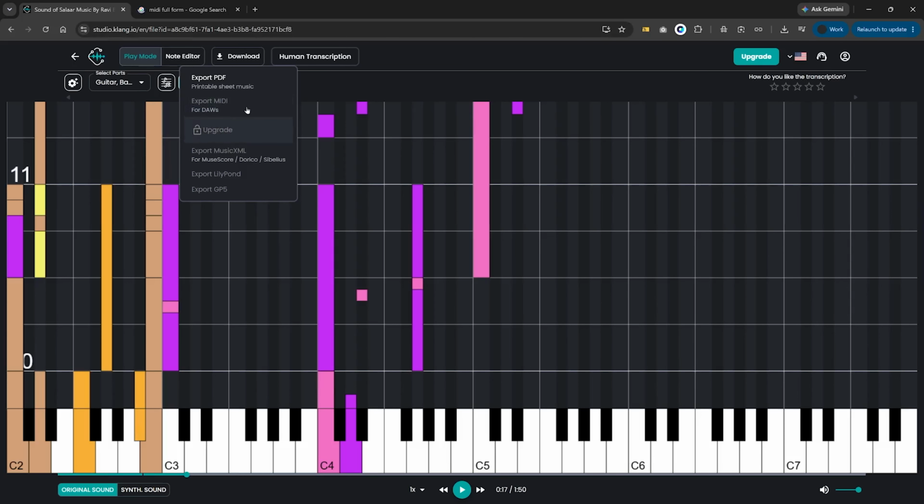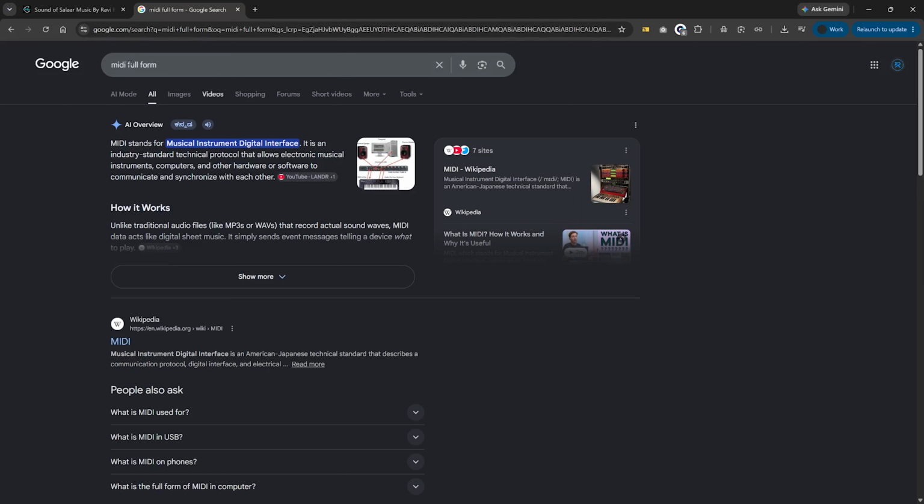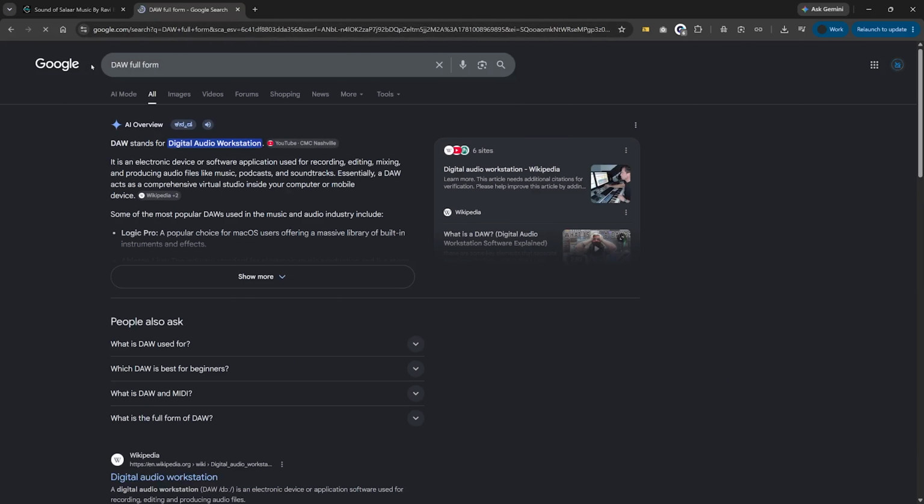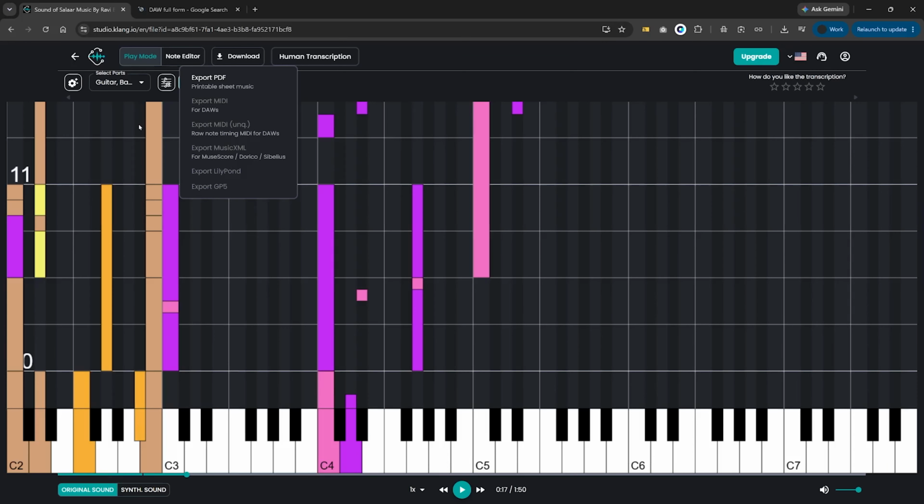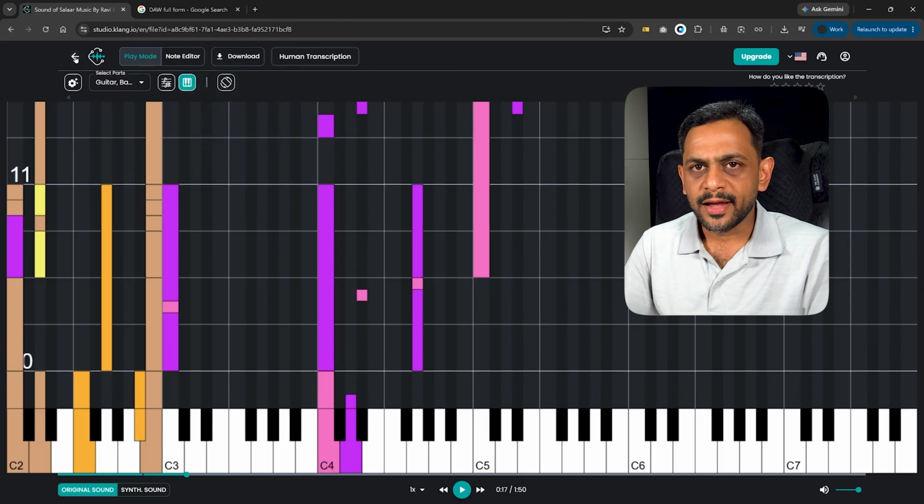We have export MIDI U and Q, raw note timing MIDI for DAWs. So let's see what is DAW, right? It is digital audio workstation. Okay, then we have export MusicXML and LilyPond. Okay, now let's go back,